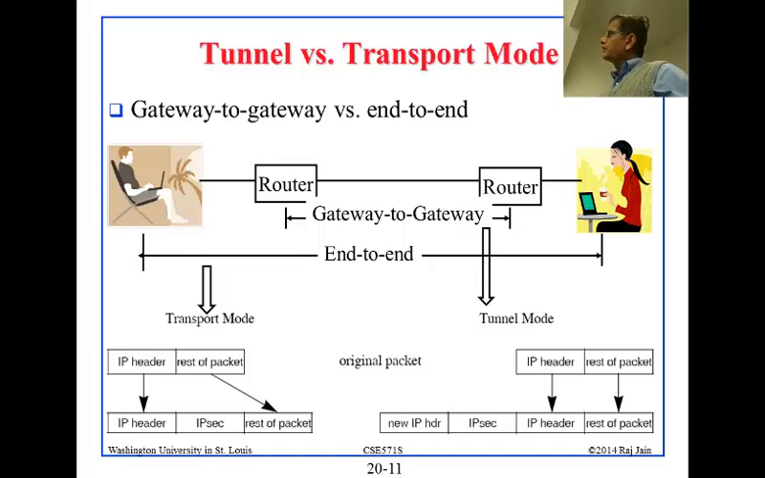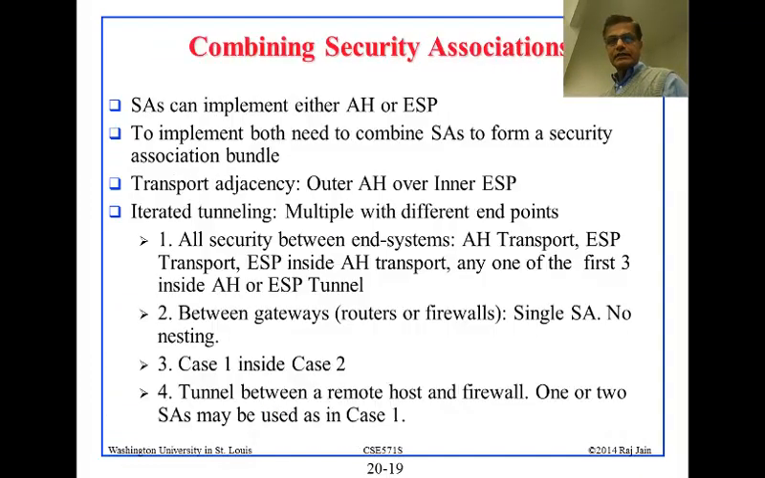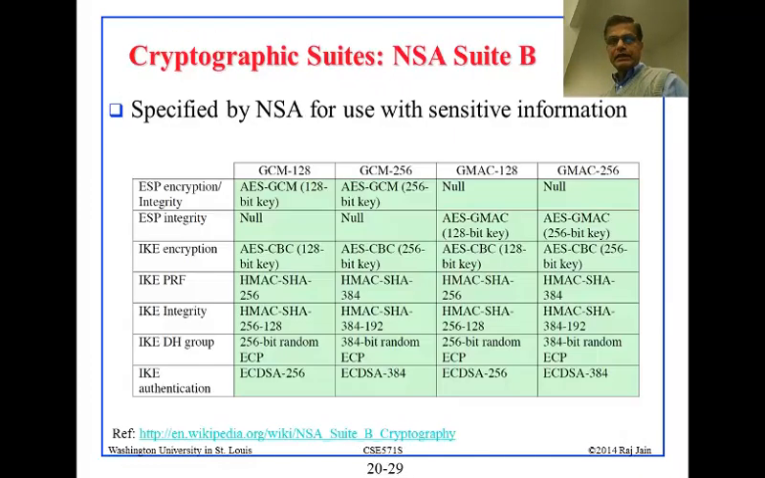Okay, so when you do end-to-end, that is transport mode. And when you do gateway to gateway, that is tunnel mode. So in the tunnel mode, the original IP header is inside. In the transport mode, the original IP header is not encapsulated. So that sentence in the summary has to be rewritten.